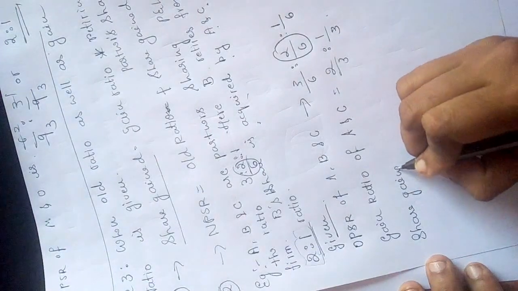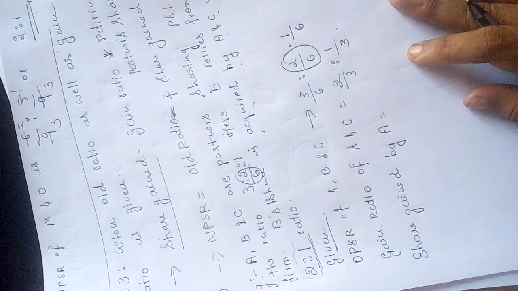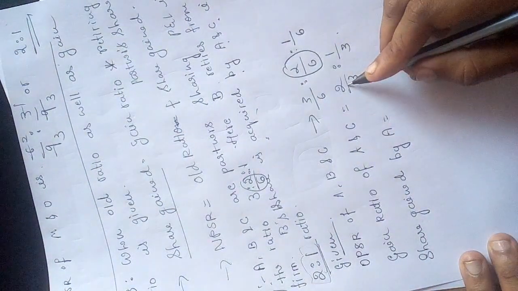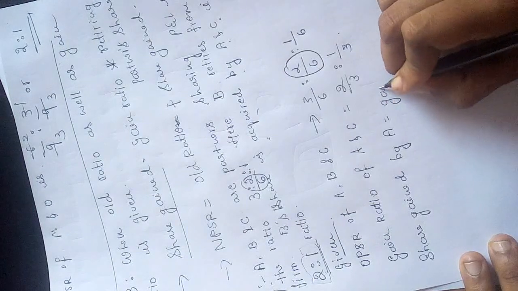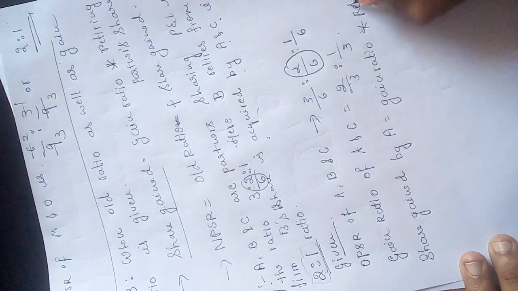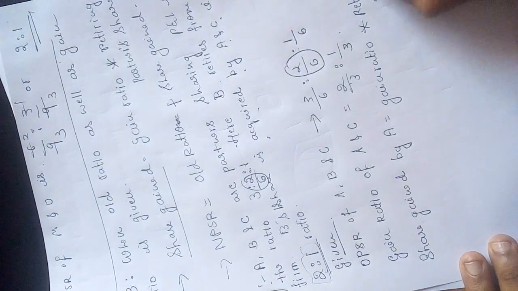So share gained by A. So what is the formula? The formula is gain ratio of A into retiring partner's share, correct?